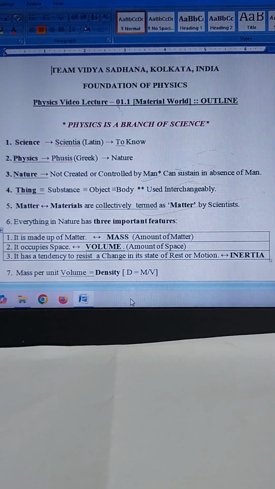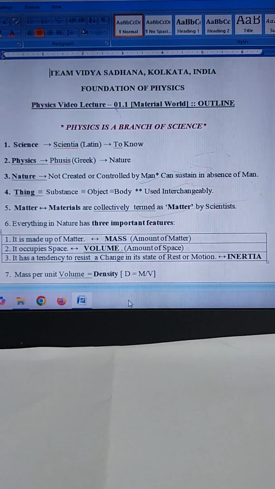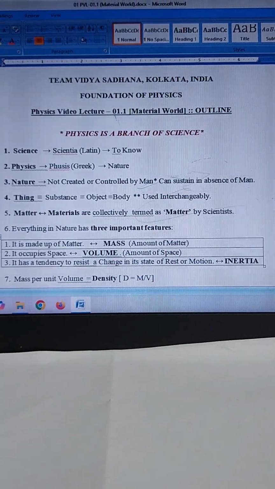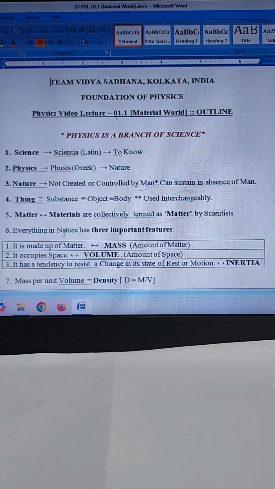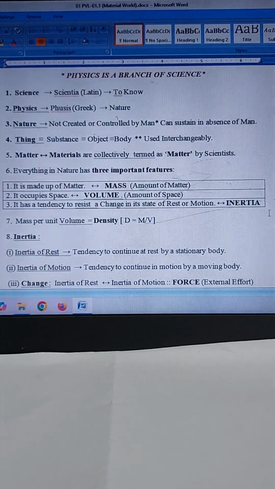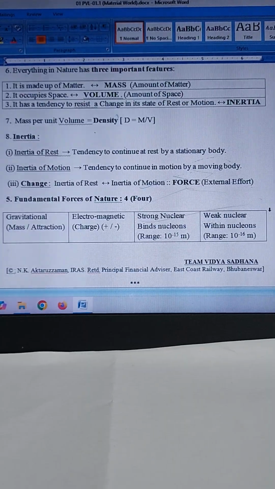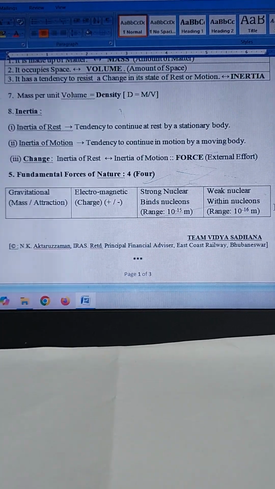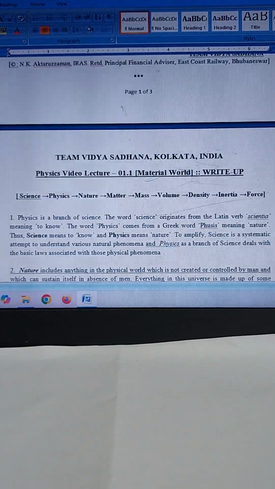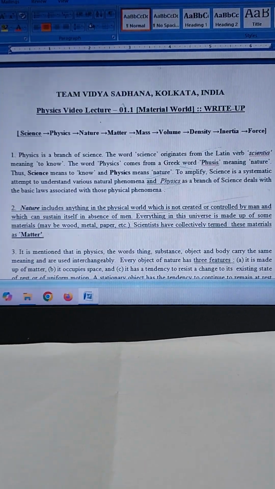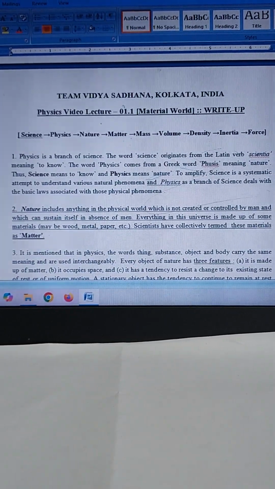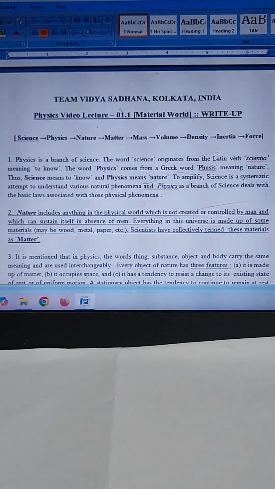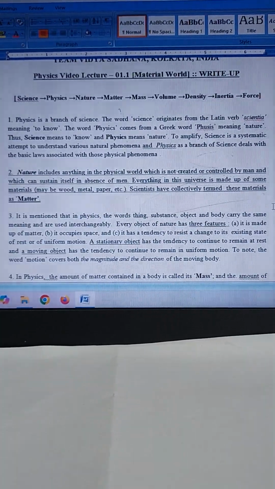Here is the outline of my lecture that is in one page. Kindly look at this. Here is the write-up of my lecture. This is in 2 pages.